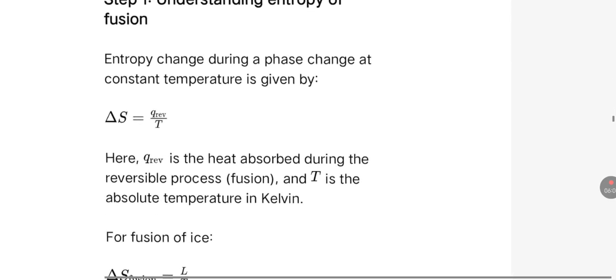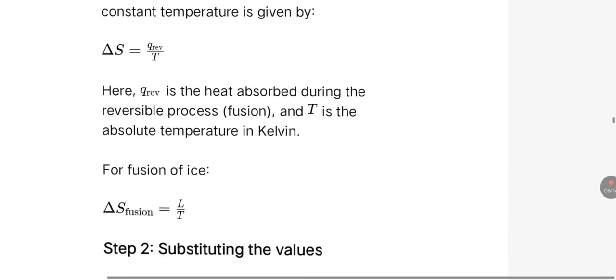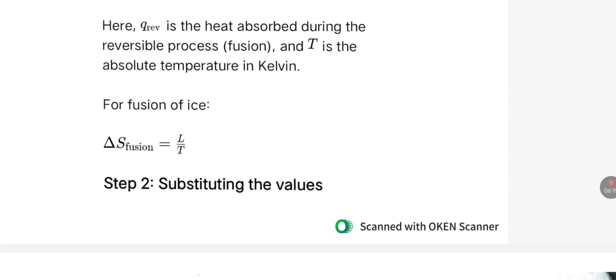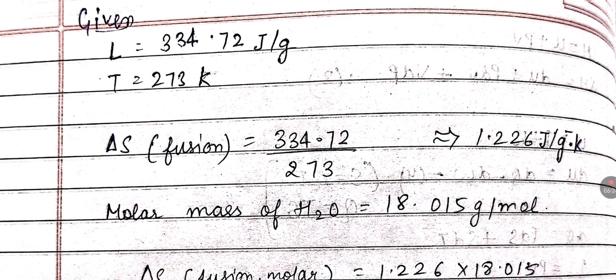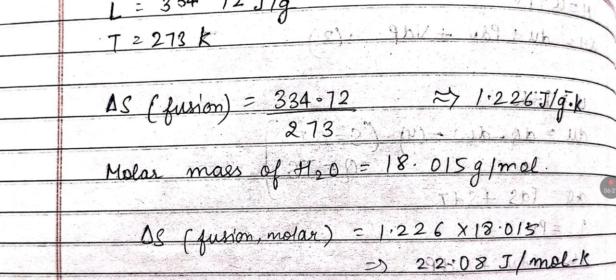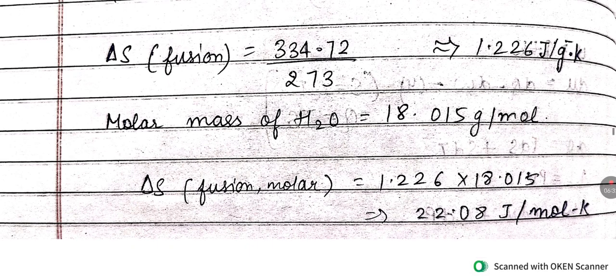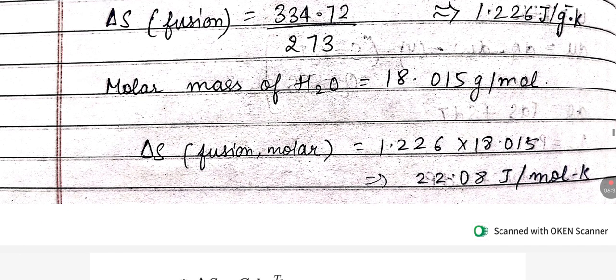The entropy change during a phase change at constant temperature is given by delta S equals Q reversible by T. Q reversible is the heat absorbed during the reversible process of fusion and T is the absolute temperature in Kelvin for fusion of ice. Substituting the values, L is given, T is given, we simply divide and we have our answer. If the value is asked for in moles, then we multiply it with the molar mass of water.